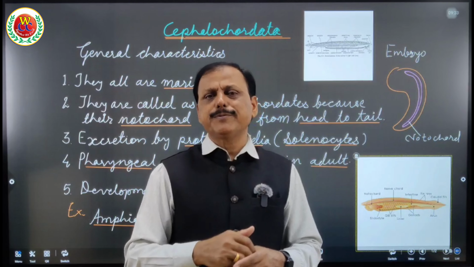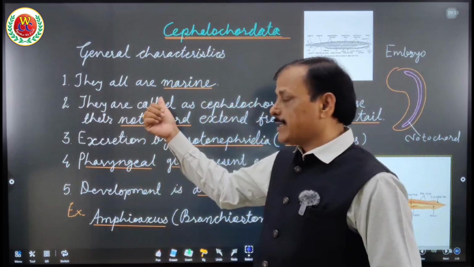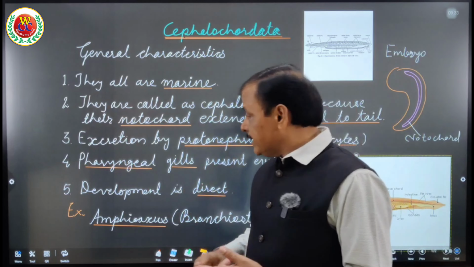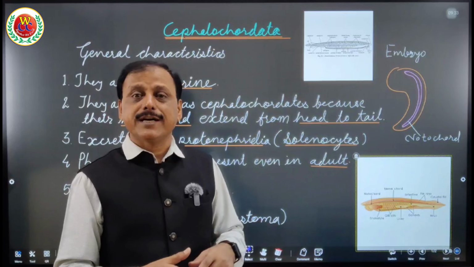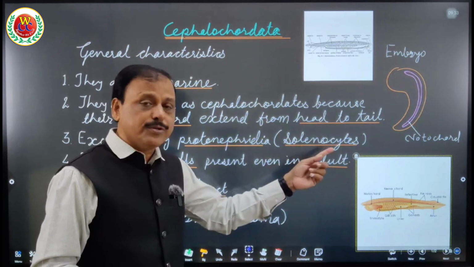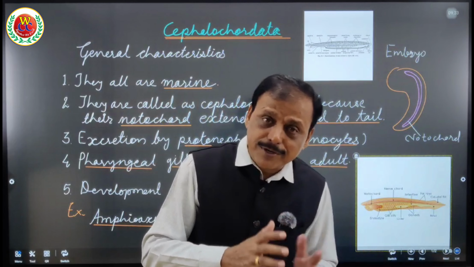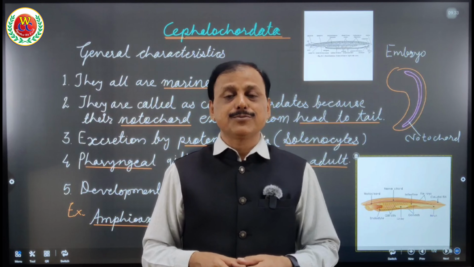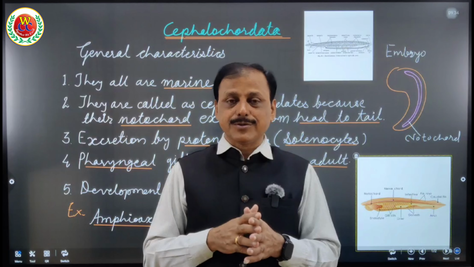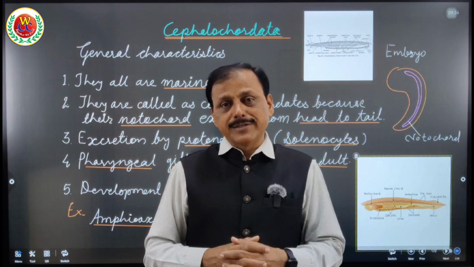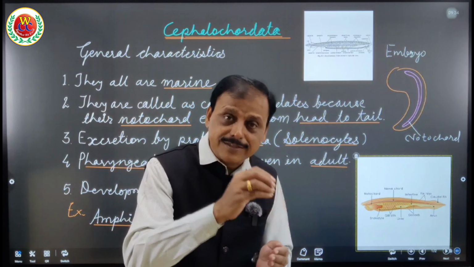Only 2 points you have to remember as a point of distinguishing points. That is that they have notochord from head to tail. They have this pharyngeal gill in adult state and they excrete through protonephridia, also known as solenocyte. The solenocyte word is very important, can be asked in NEET, because this type of words are repeated. As we know choanocyte, chondriocyte. You know these words, chondriocyte, choanocyte, even cnidoblast and solenocyte. That may confuse in NEET.